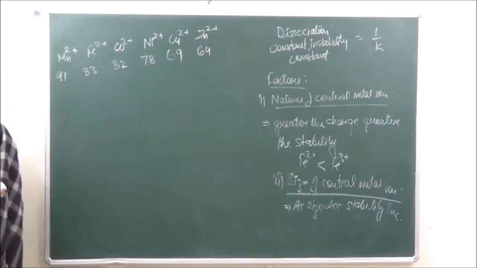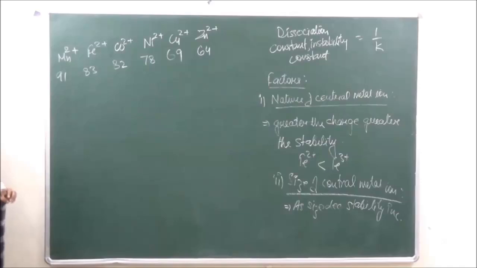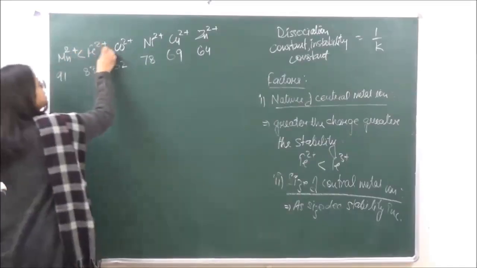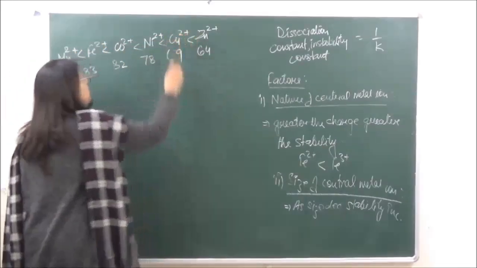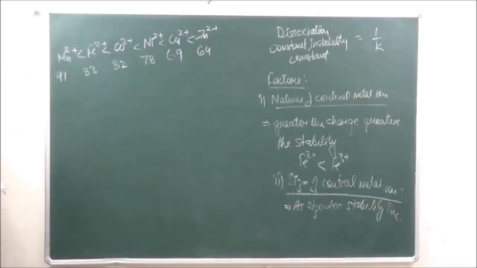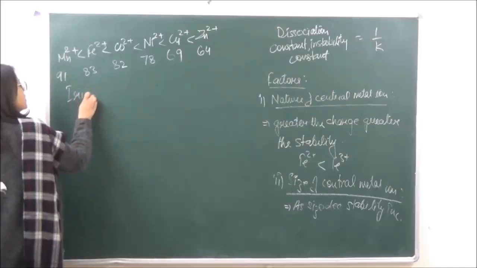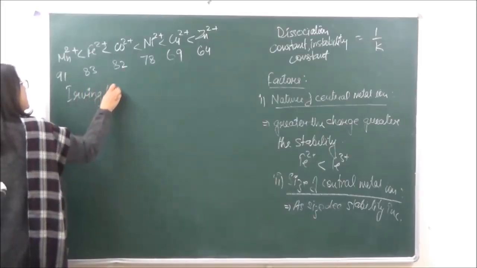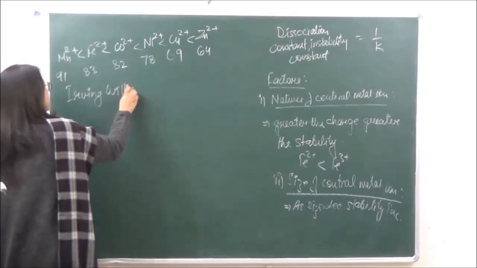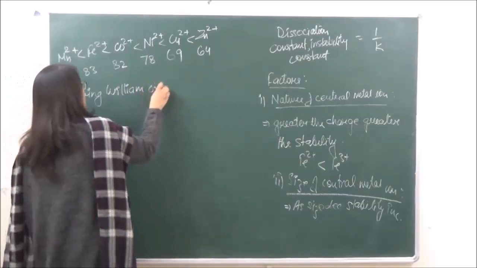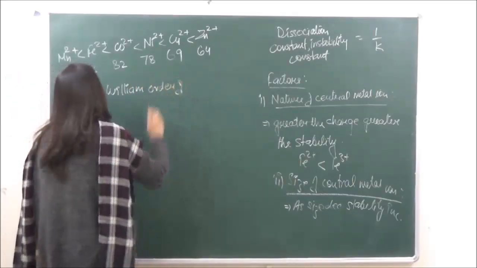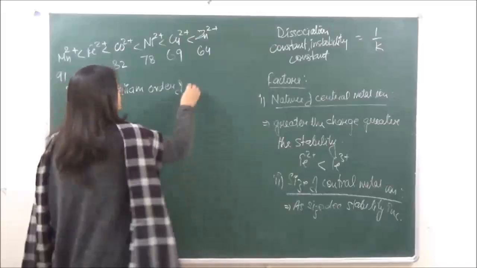Okay? Now over here, as the size decreases, the stability will increase. So the stability increases in this order, and this order is known as the Irving-Williams order of stability.